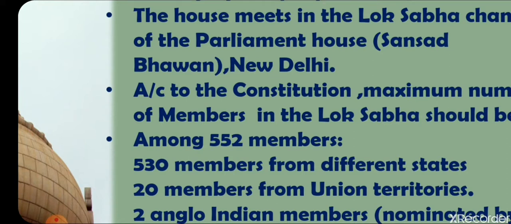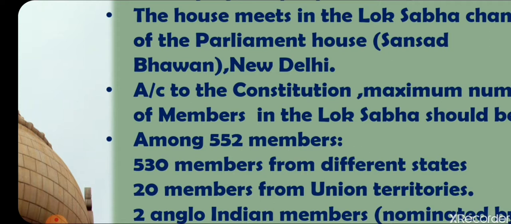These 530 and 20 members are elected by us, the people of the country, but two Anglo-Indian members should also be there. Now, what is the meaning of Anglo-Indian? Anglo-Indian means a person who belongs to India and Britain also. That is from the time when India was under the Britishers.